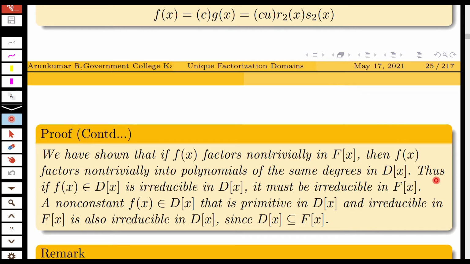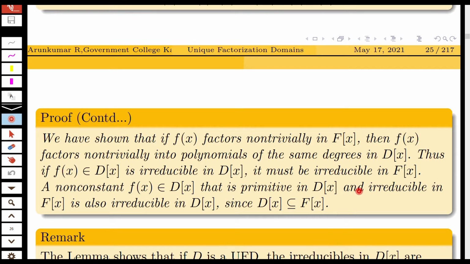Thus, if f(x) belonging to D[x] is irreducible in D[x], then it must be irreducible in F[x]. So we have seen that if f(x) factors in F[x], then f(x) factors in D[x]. Thus, if f(x) belonging to D[x] is irreducible in D[x], then it must be irreducible in F[x].